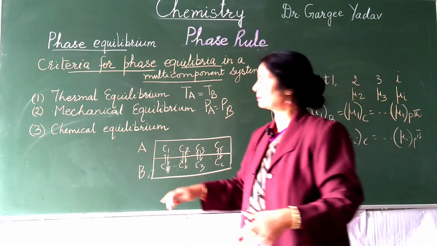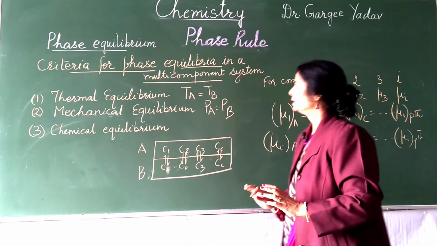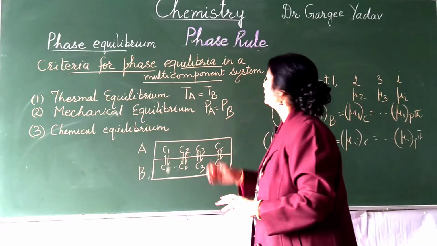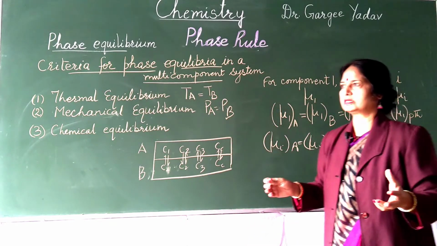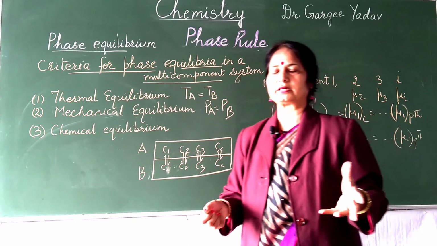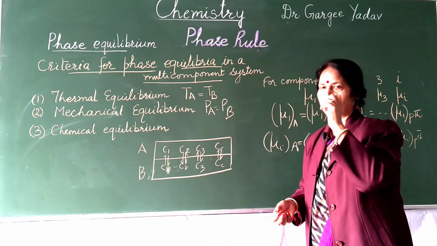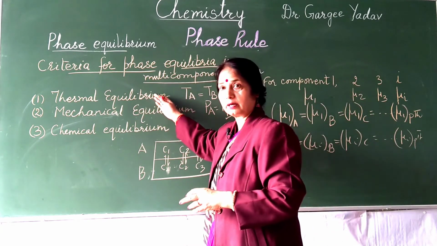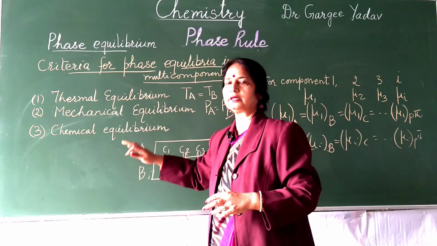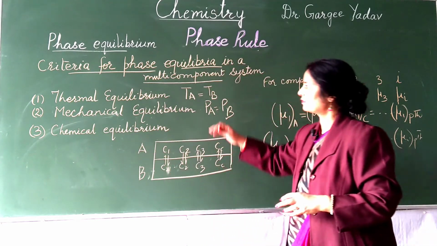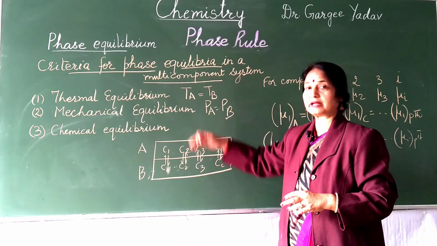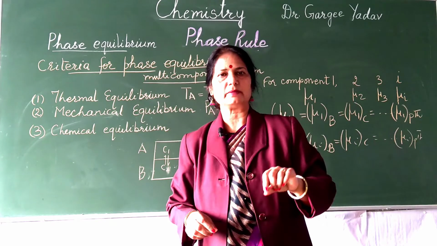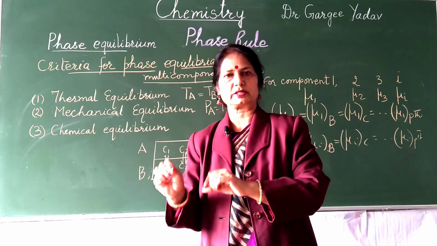So let me summarize this once again. This is the criteria for phase equilibrium in a multi-component system. When we study the phase system, we find that it will have many components, not only one or two. The criteria are that there should be thermal equilibrium, mechanical equilibrium, and chemical equilibrium as well. As far as thermal equilibrium is concerned, this condition implies that the temperature in every part of the system must be the same, otherwise heat flow will take place from one part of the system to the other.